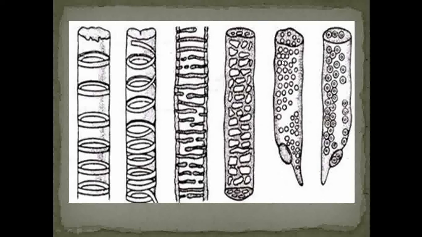And see that these are the normal pits and these are the border pits. So these are the variations in the thickenings and in the pits, that is the simple pits and border pits. These are the circular thickenings, spiral thickenings, scleriform thickening, and reticulate thickening.